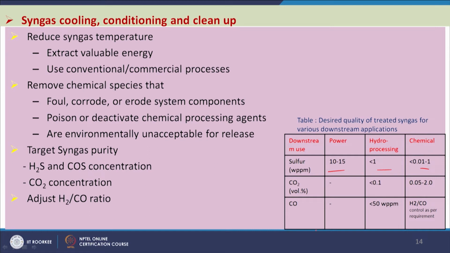So, this table clearly indicates that the syngas requires some cleanup for its downstream application. The cleanup is needed to reduce syngas temperature, extract valuable energy, and use conventional and commercial processes that can be used in commercial and industrial processes. This also removes chemical species that foul, corrode or erode system components, poison or deactivate chemical processing agents, and are environmentally unacceptable for release. It also targets syngas purity, H2S and COS concentration, CO2 concentration, as per this table, and the H2/CO ratio has to be adjusted for the application in the chemical synthesis route.